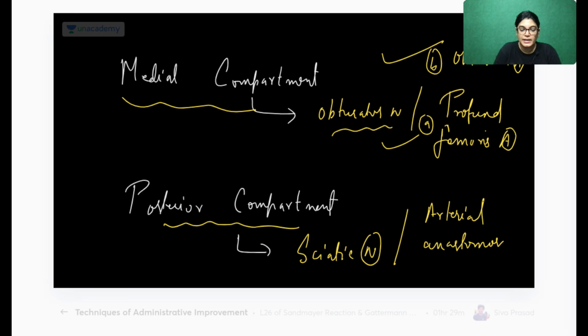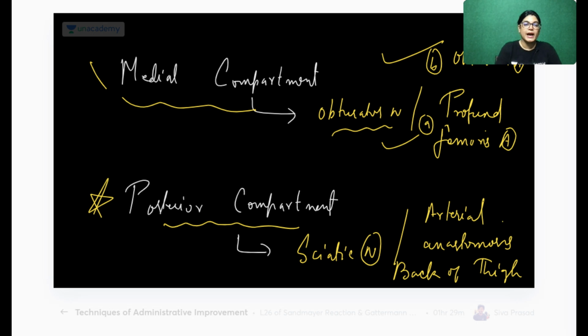The answer is arterial anastomosis in the back of the thigh. In the back of the thigh there is the trochanteric anastomosis and the cruciate anastomosis, very important anastomoses lying there. That important anastomosis forms the arterial supply for the posterior compartment.